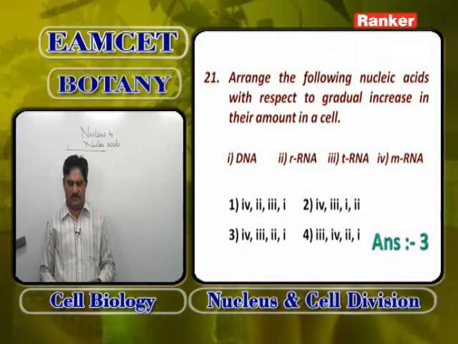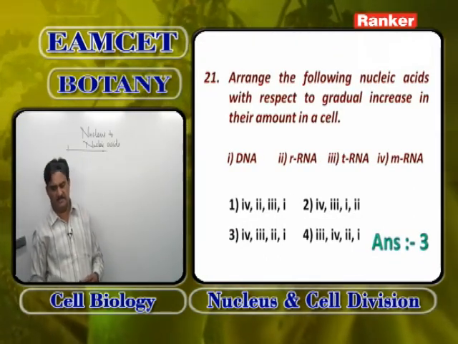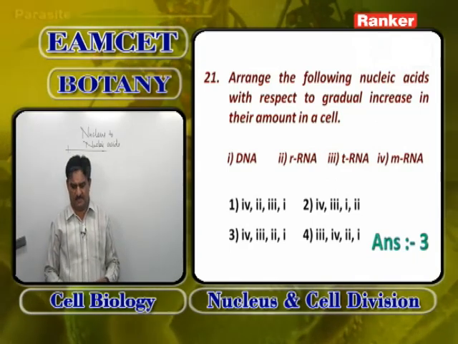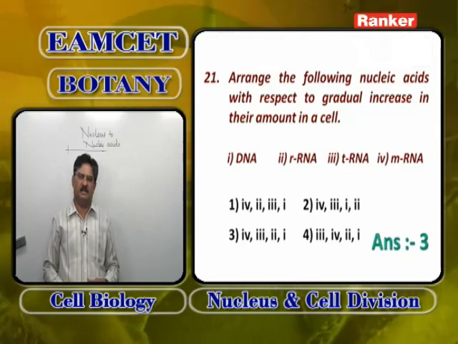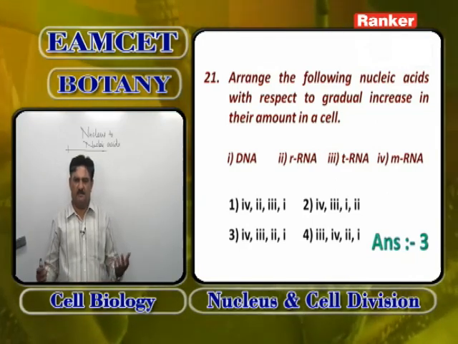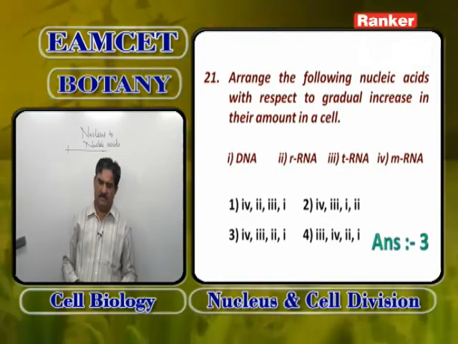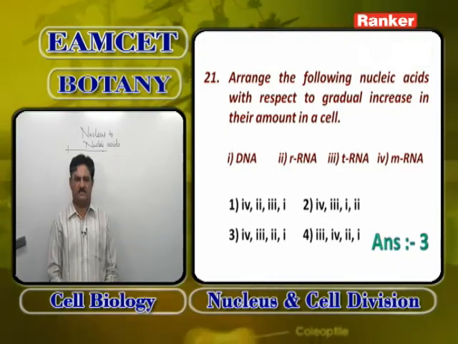So answer is 4, 3, 2, 1. Messenger RNA is just 5 to 10%. Transfer RNA is 10 to 15%. Ribosomal RNA is 75 to 80%. DNA maximum. So mRNA, tRNA, rRNA, DNA. Answer is 3 for this.